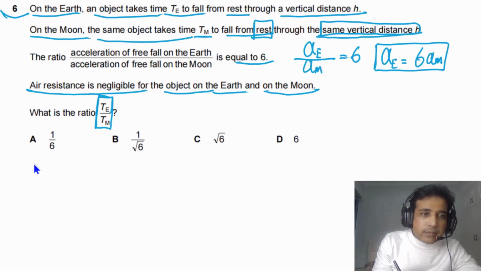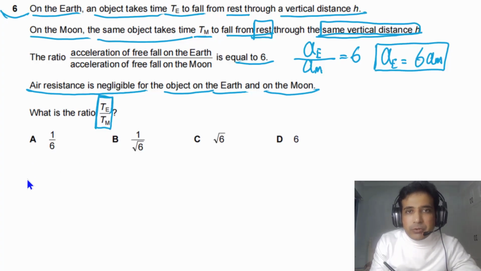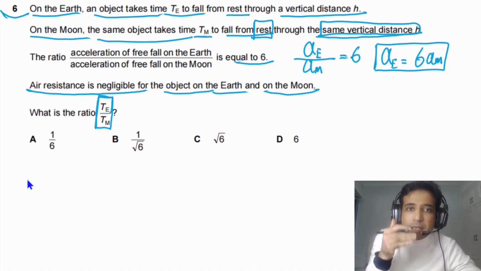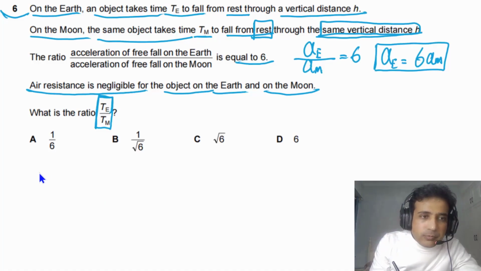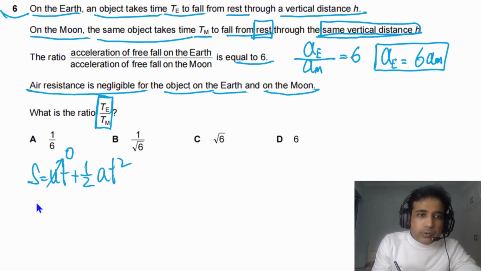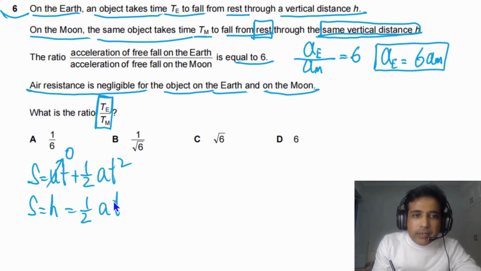So we can start with a kinematic equation, because in this case acceleration will be constant and objects are starting from rest. So simply we can say s is equal to ut plus 1/2 at squared. In this case, initial velocity is 0 because they're starting from rest, so this one is equal to 0. So we can write s, that is equal to h, and this is equal to 1/2 at squared.